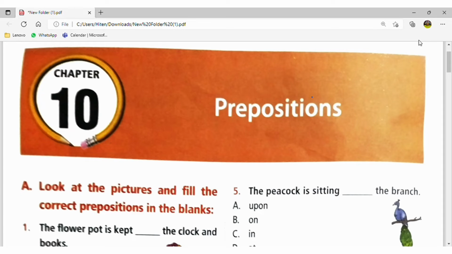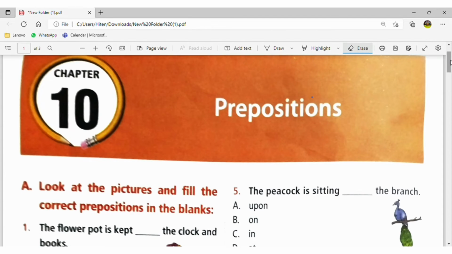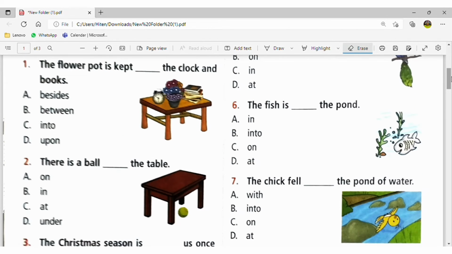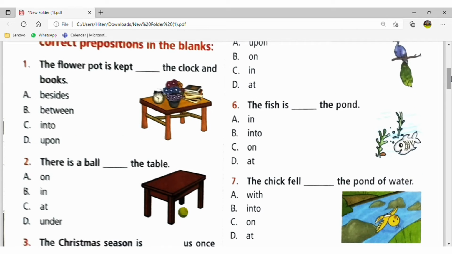Okay, now we will discuss the preposition of time. When will you use on, in, at? On is generally used with days on the calendar: on Saturday, on Sunday, on Monday. In is used generally with the year: in 1993, in 1997, in 2003.